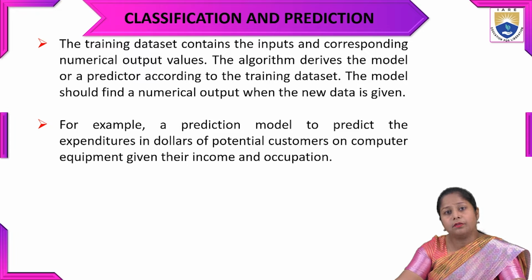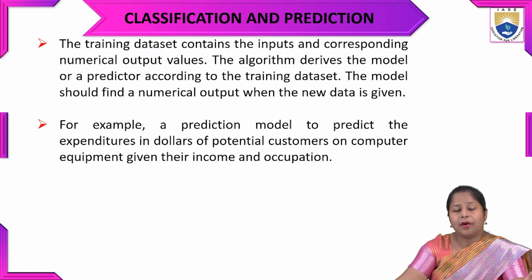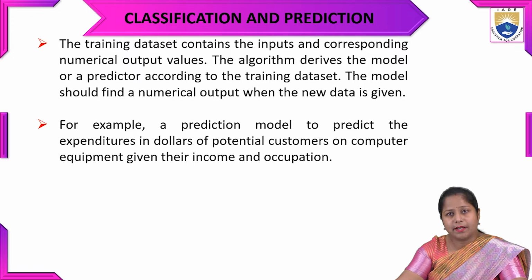It is going to give the relevant class level, relevant prediction. Relative to the prediction, it is going to tell about the nearest prediction value. For example, a prediction model is there that is going to predict the expenditure in dollars of potential customers. So some customers are there for any business model on computer equipment.